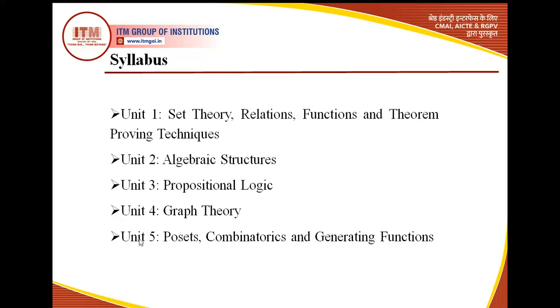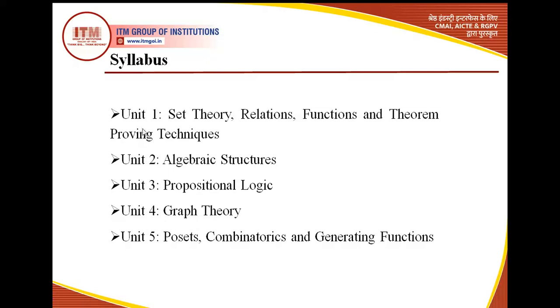Now, let's see what we have to study in unit 5. In unit 5, we have to study posets, combinatorics, and generating functions. Now, what are posets? This topic, posets, is being studied in unit 1 also a little bit, and unit 4 also a little bit. So basically a poset is a part of graph theory and set theory. Since it is known as a poset, it is a kind of set.